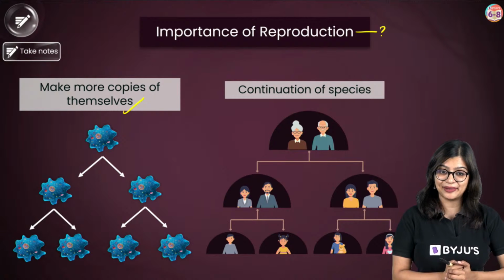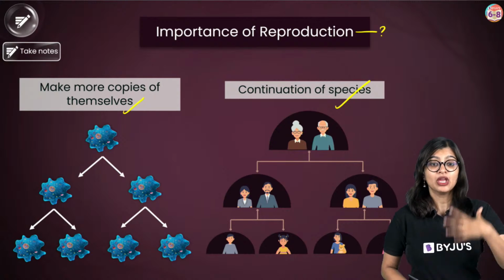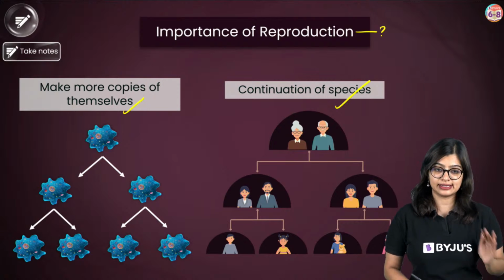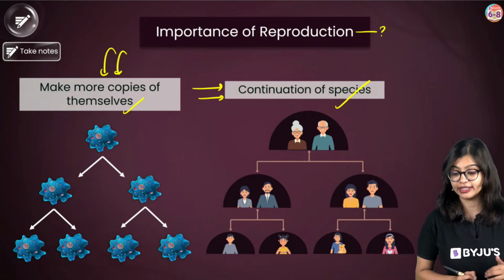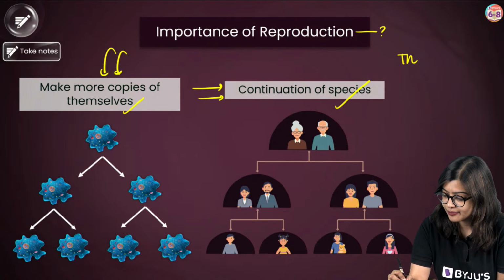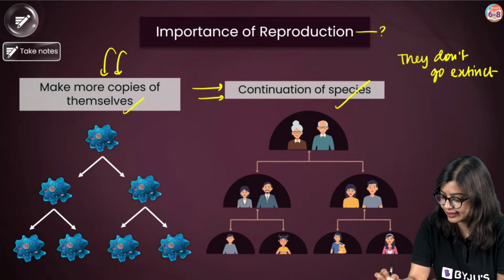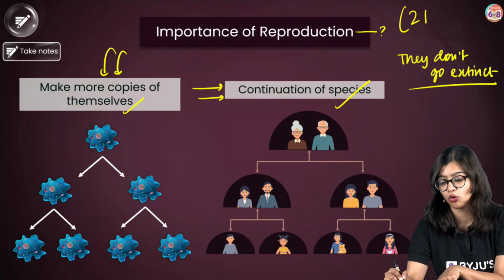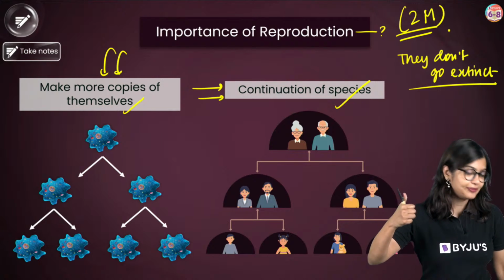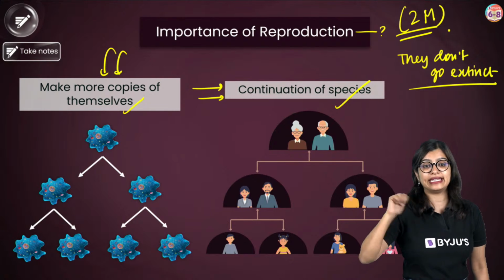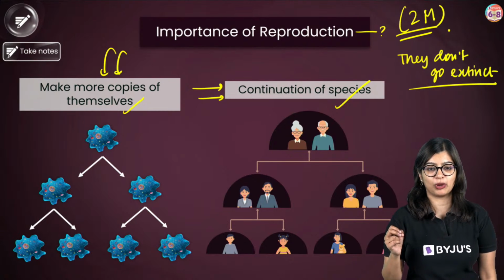So are you all clear? Yes? So why do organisms reproduce? This is the question. Because they make more copies of themselves in order to continue their species so that they don't go extinct. Now this question is a 2-mark question which you will get in your examination. So are we all clear? Yes or no? Very good, Beauty Roy. Very, very good. Super proud.